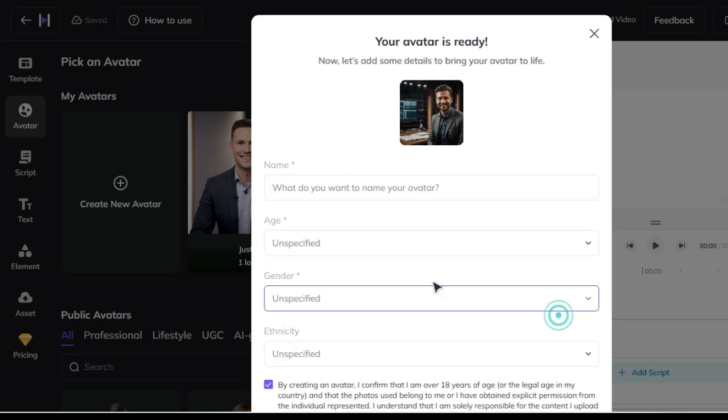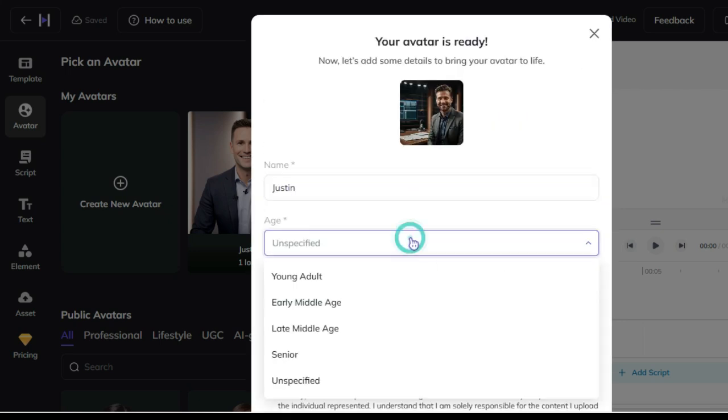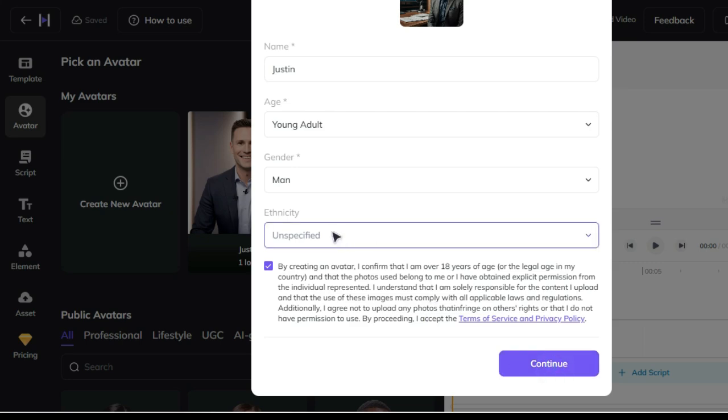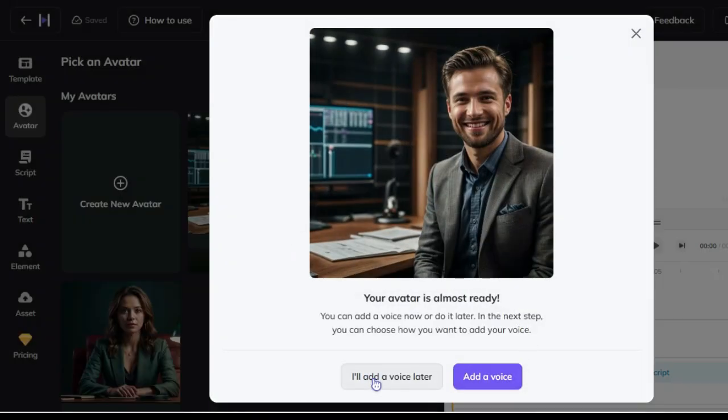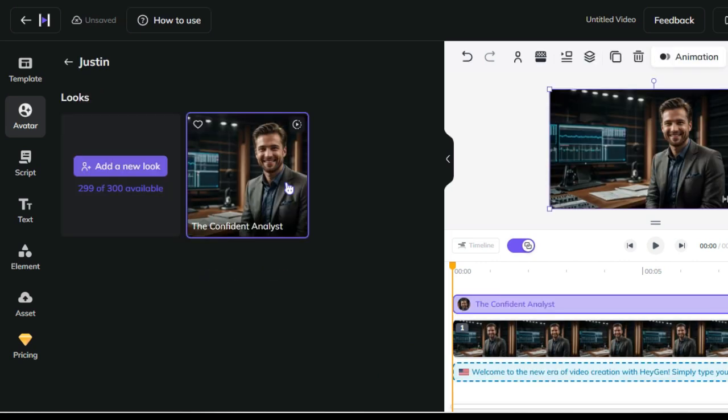Next up, we'll give our avatar some details. For example, I'll name my avatar Justin. For age, I'll select young adult. For gender, I'll choose man. And for ethnicity, I'll go with unspecified. Once all that's filled out, click Continue. Now we have the option to add a voice. I'll add one later, so I'll just click the same button to move forward. And just like that, our AI avatar is ready. Let's click on our new avatar Justin to start creating a video.